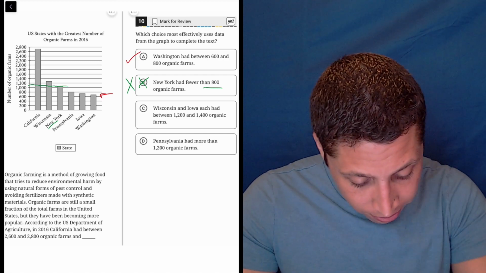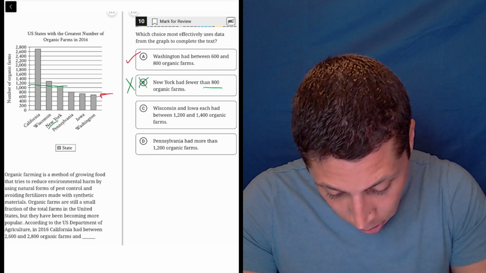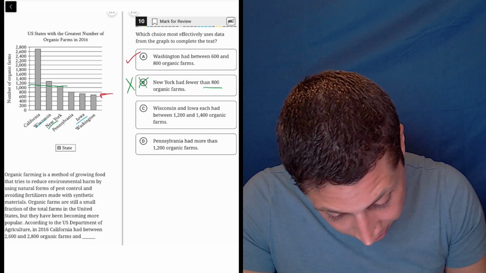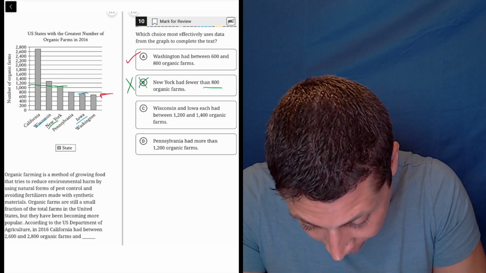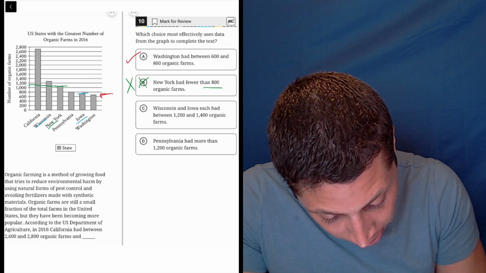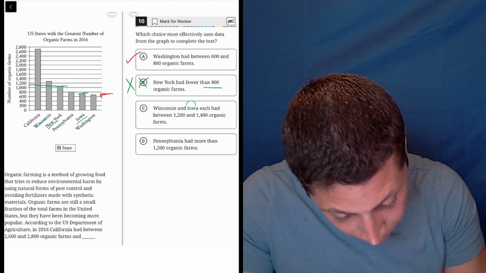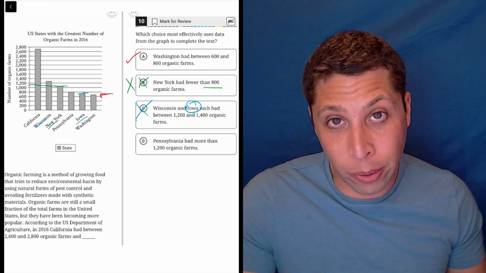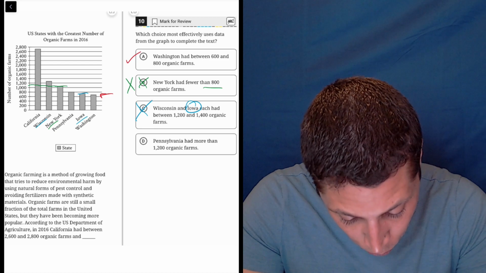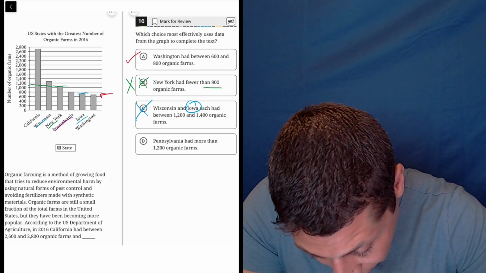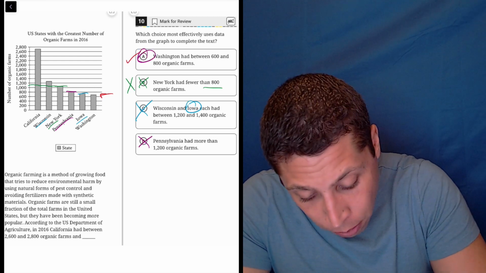C, Wisconsin and Iowa each had between 1,200 and 1,400 organic farms. So Iowa, Wisconsin, 1,200 and 1,400. Well, no, Iowa is at 600 and something or 700, right? So that's just wrong. And Wisconsin, that one is true, 1,200 and 1,400, but it's Iowa that's the problem. So Iowa gets rid of choice C. And D, Pennsylvania had more than 1,200 organic farms, so Pennsylvania does not have more than 1,200, right? It only has 800. So look, I have no idea what the passage is about.